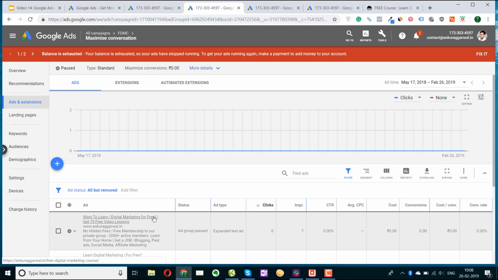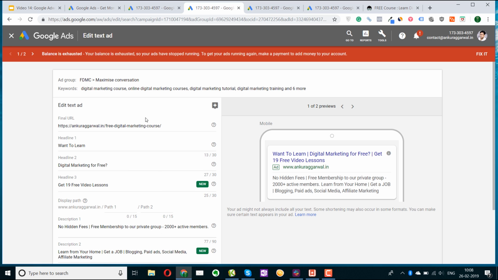Click on ads and extensions, and let me show you this ad. This is the ad that I've created. This is for ad group FDMC maximize conversions, because I'm running a conversion campaign. The keywords I'm targeting are these. This is the URL of my landing page that I'm promoting. If someone clicks here, they'll go to this URL. Whenever you're creating a Google ad, these are the various options it gives.